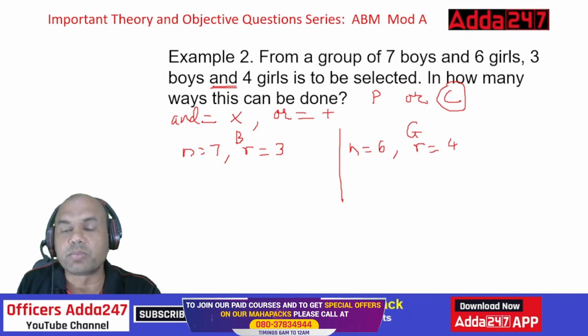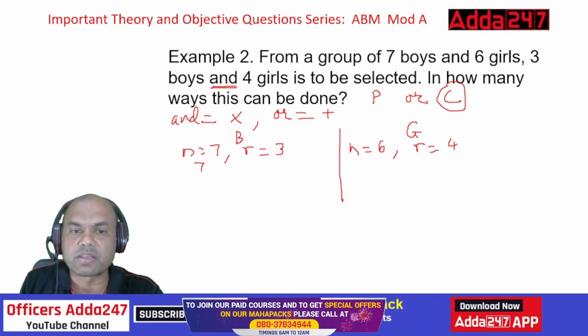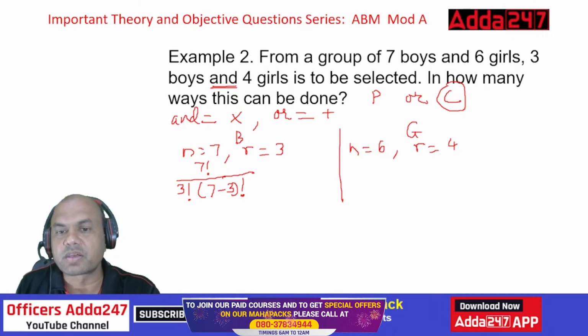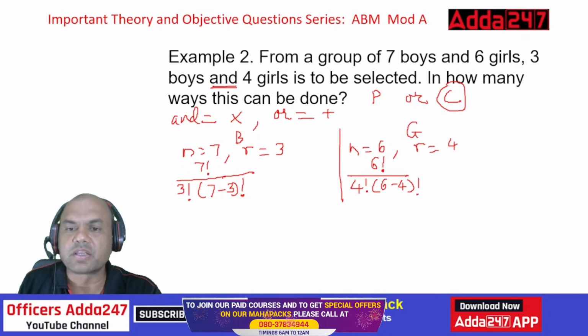Now I know it's combination, so I'll use the combination formula. So C equals what? N factorial upon R factorial into N minus R factorial. So 7 factorial upon 3 factorial into 7 minus 3 factorial. Similarly over here, 6 factorial upon 4 factorial into 6 minus 4 factorial, right? That's the answer. Now find it out, everyone.